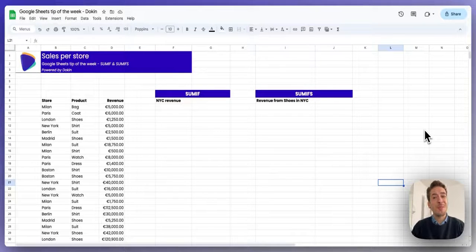For the Google Sheets tip of this week, I'm going to show you two very similar and powerful functions in Google Sheets that allow you to sum ranges based on specific criteria. So we're talking about SUMIF and SUMIFS. The key difference between the two is that SUMIF allows you to sum a range based on a criteria, while SUMIFS allows you to use multiple criteria. And I'm going to show you how.